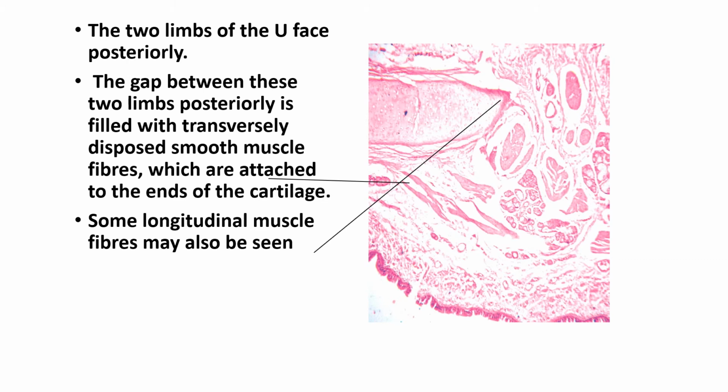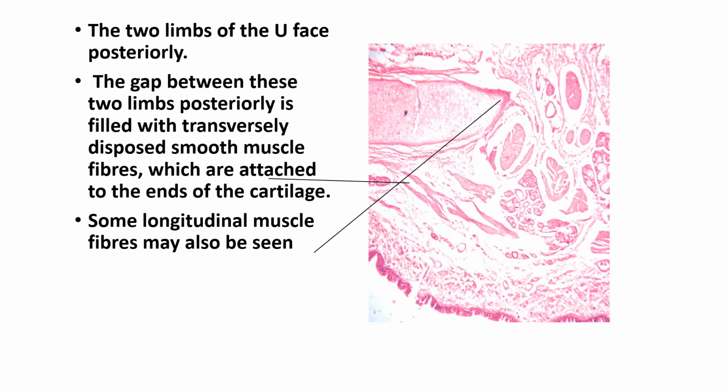You can see here, this is the trachealis muscle and one end of the U. The gap between the two limbs posteriorly has transversely disposed smooth muscle fibers which are attached to each end of the cartilage,